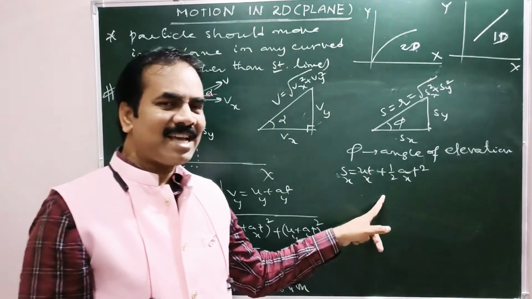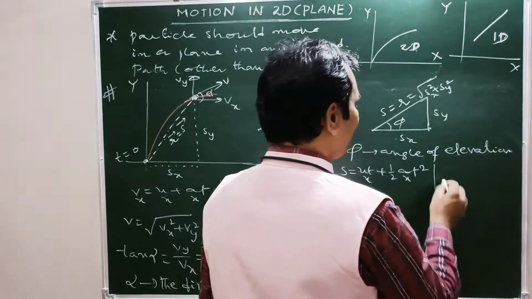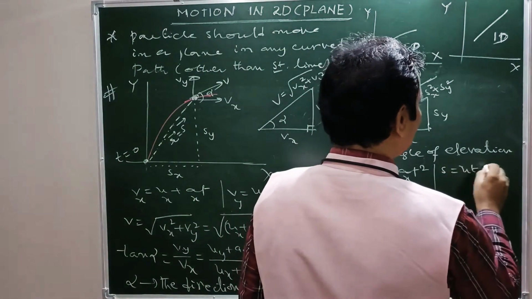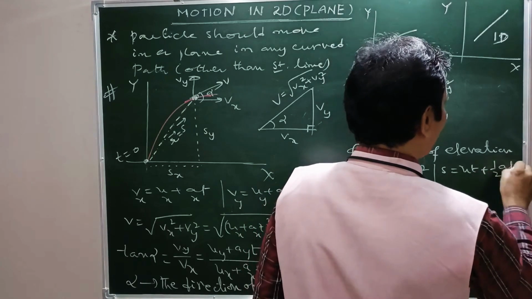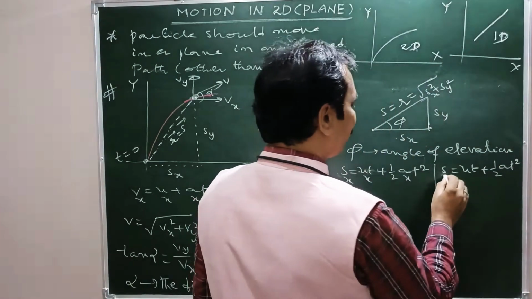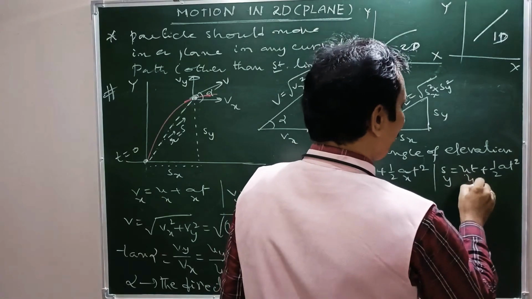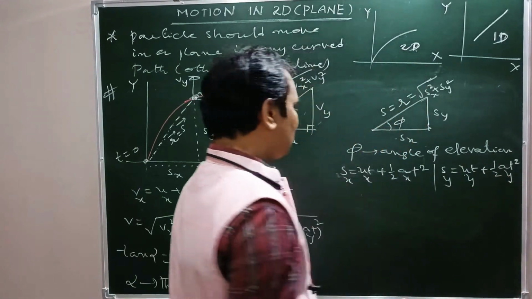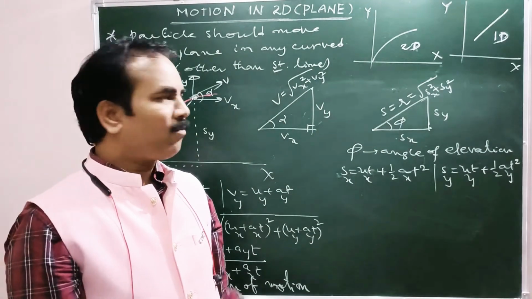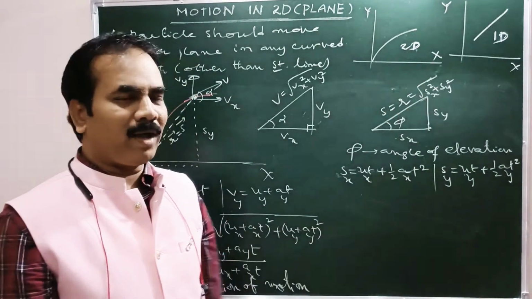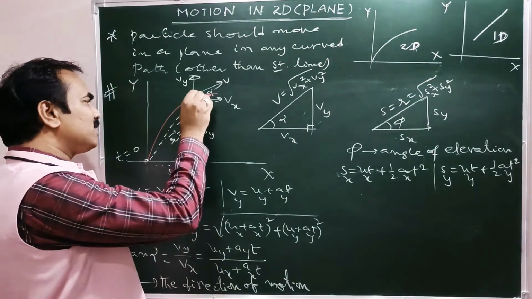One is along the x-axis, another along the y-axis. Again, S equals ut plus half at square, and this time Sy, uy, ay. So the same formulas, but one is along x, another along y. Why? Because after t seconds, this is the position.